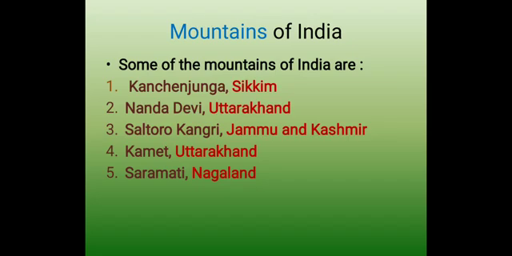Mountain Kamet is in Uttarakhand. Mountain Saramati is in Nagaland. So we have discussed these five mountains of India, but there are many more mountains in India. You can find out about many more, but you can learn these mountains of India also.